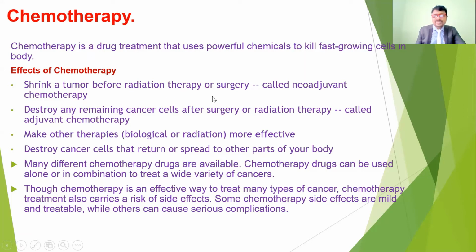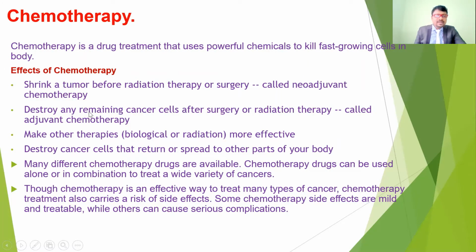tumor before the radiation therapy or surgery. This type of chemotherapy is called neoadjuvant chemotherapy. So before the surgical procedures and radiation therapy, if we give these medications to shrink the tumor size, this type of chemotherapy is called neoadjuvant chemotherapy.